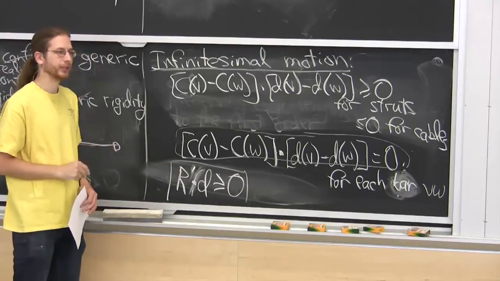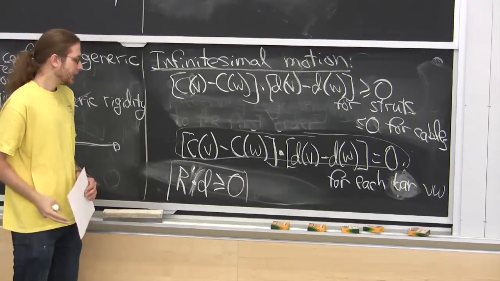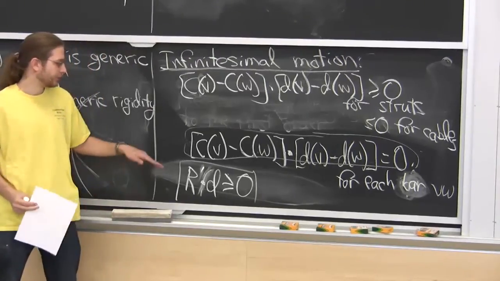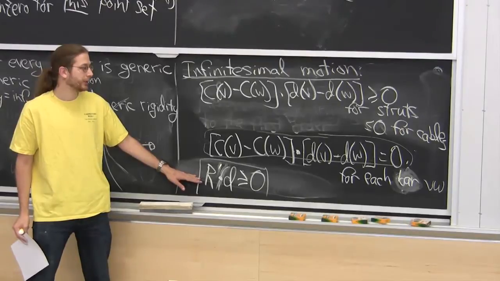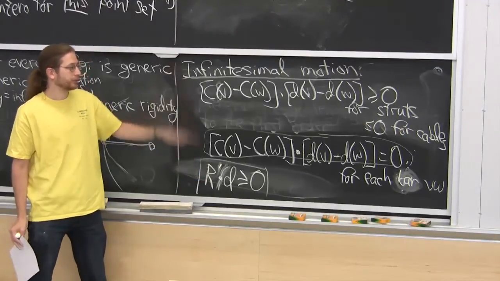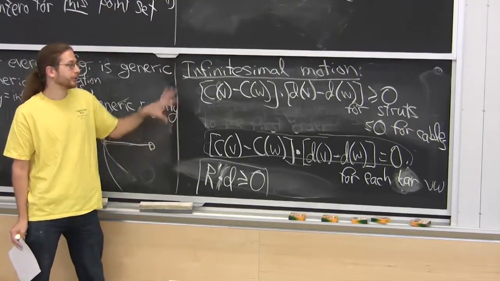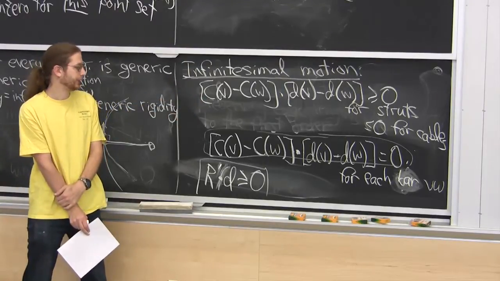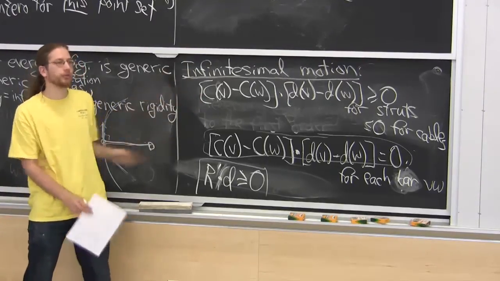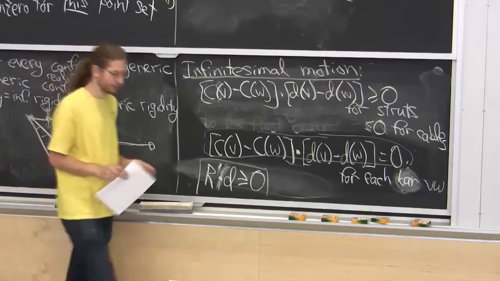That forces them to be equal to 0. All you need to know is that there are fast algorithms to solve this also. So if I give you a tensegrity, in polynomial time, you can tell whether there is a valid infinitesimal motion that does all the things you want on the struts, cables, and bars.